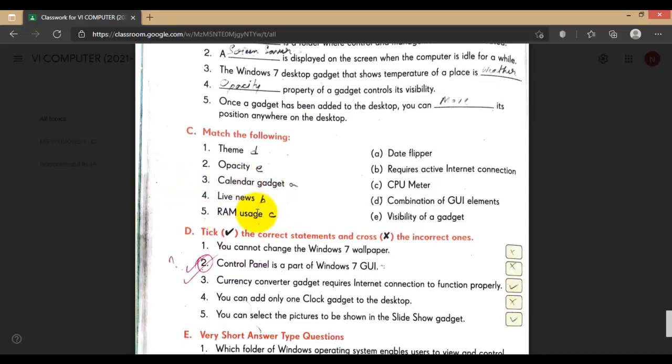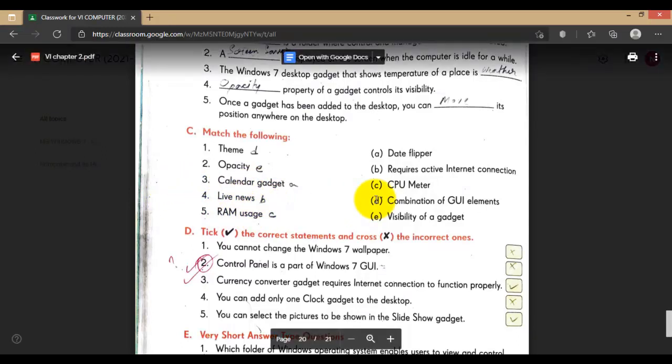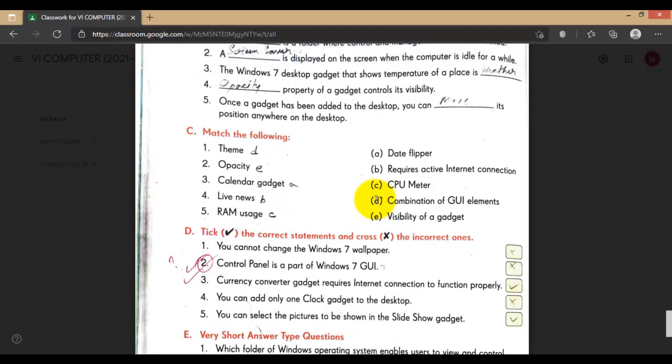And RAM usage, CPU meter. CPU meter will show you the usage of RAM or processor.